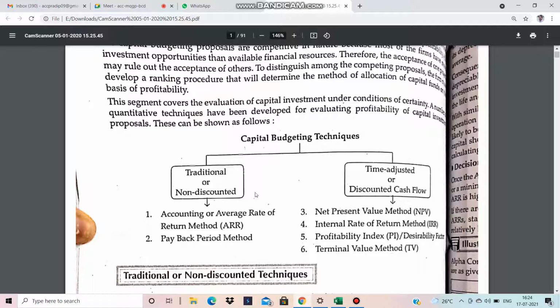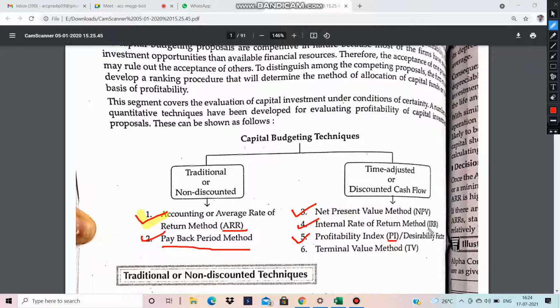One is net present value, NPV, very important, internal rate of return, profitability index and terminal value. So the most important thing is the NPV. In our exam, the important things are accounting rate of return, payback period, net present value and IRR, and sometimes profitability index.